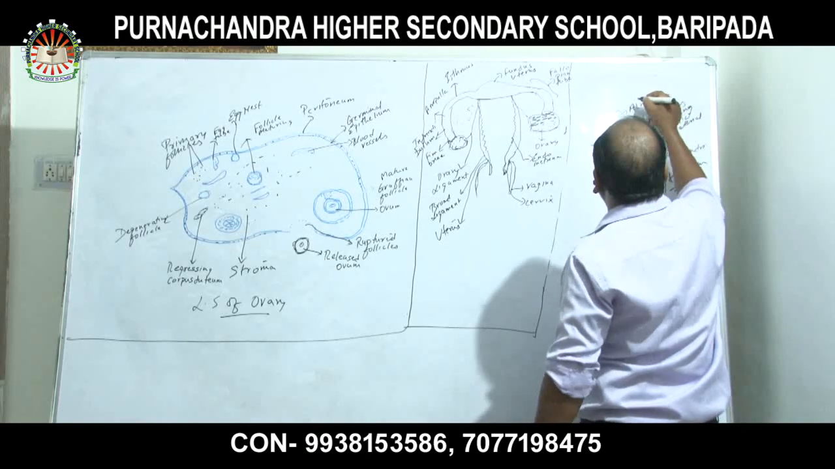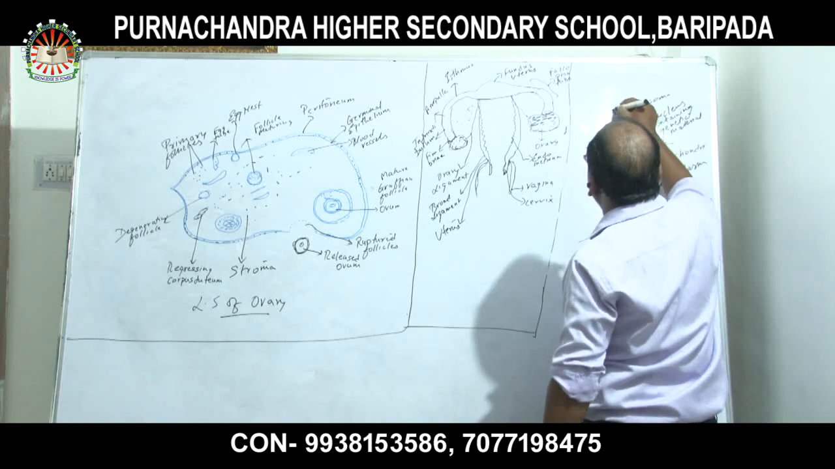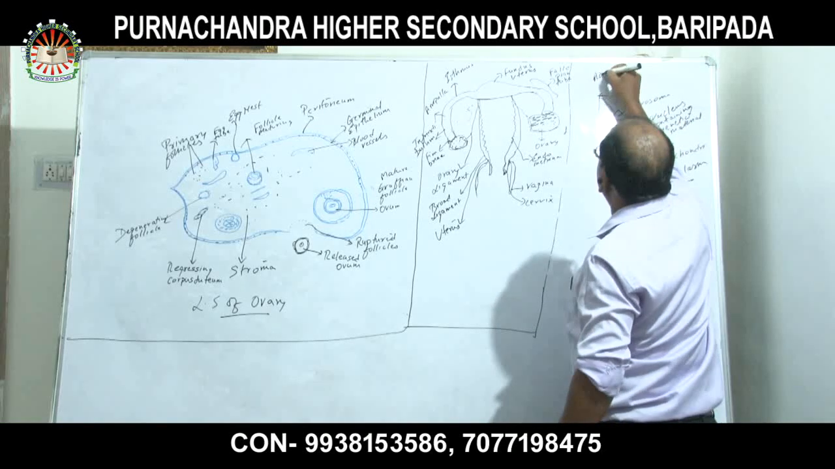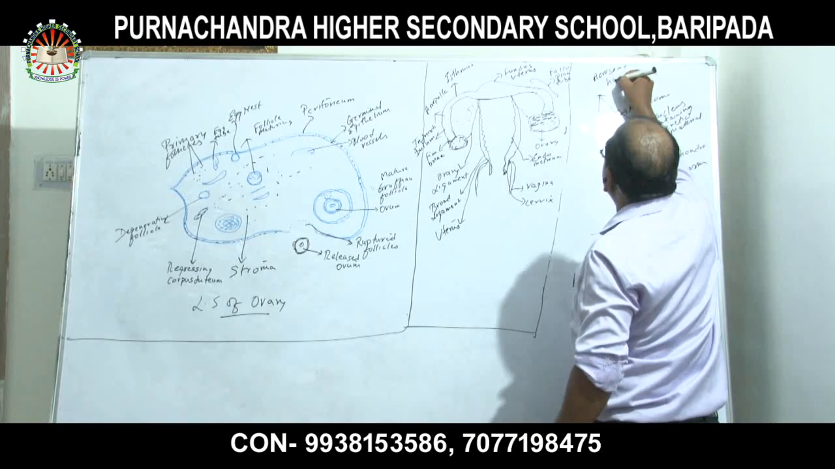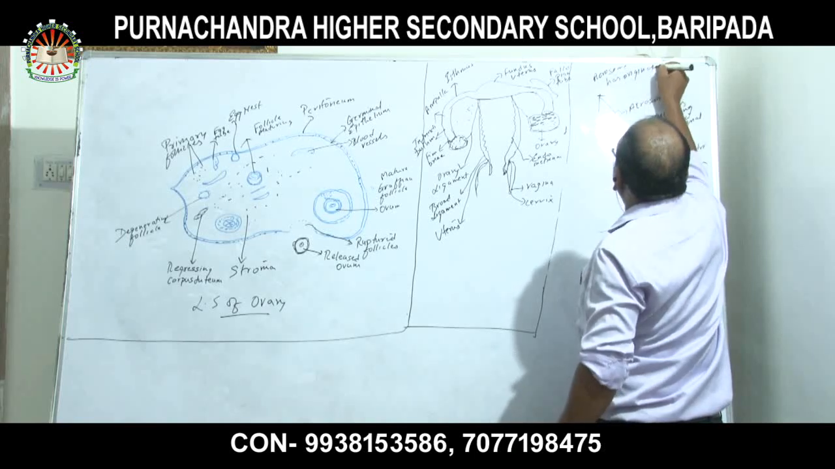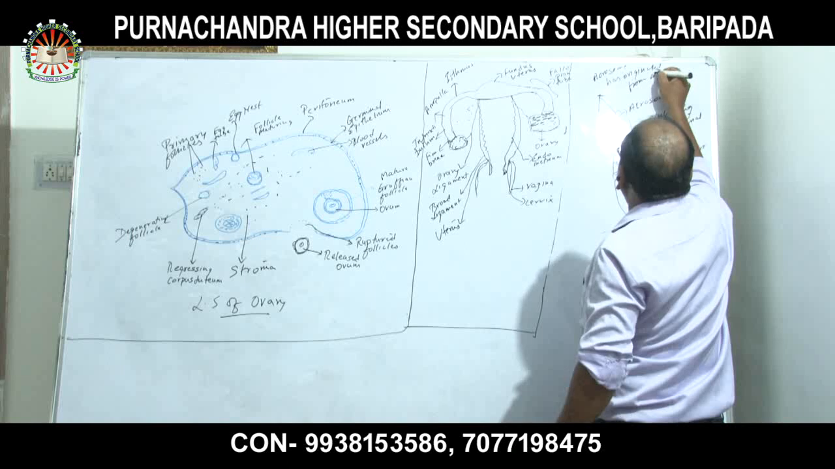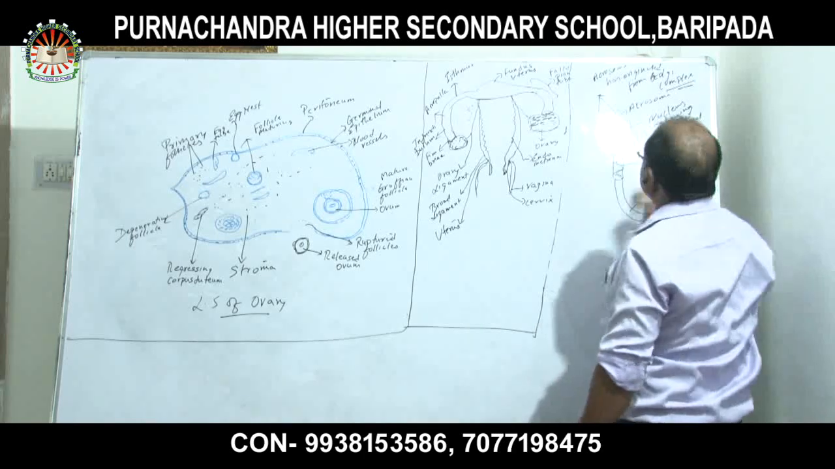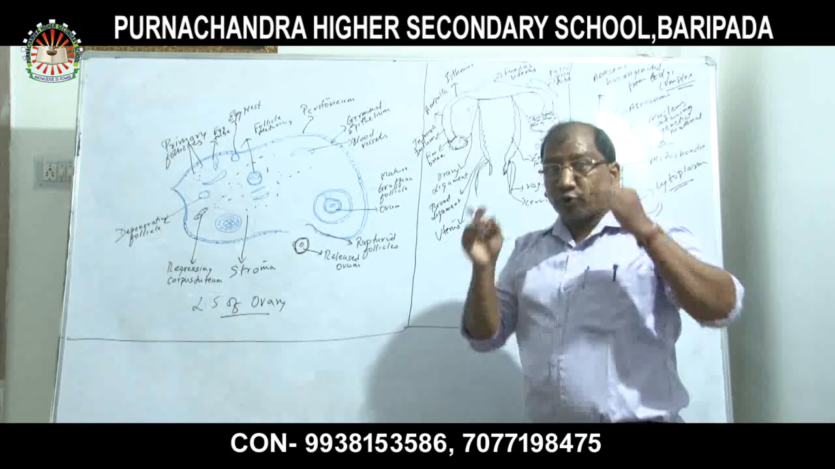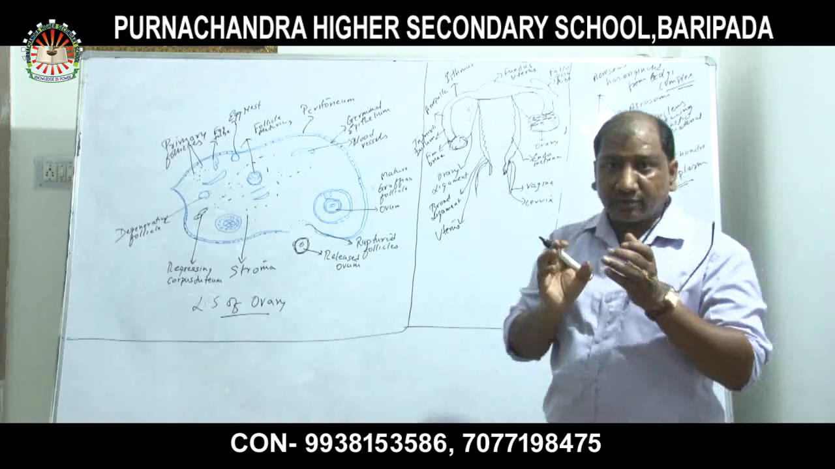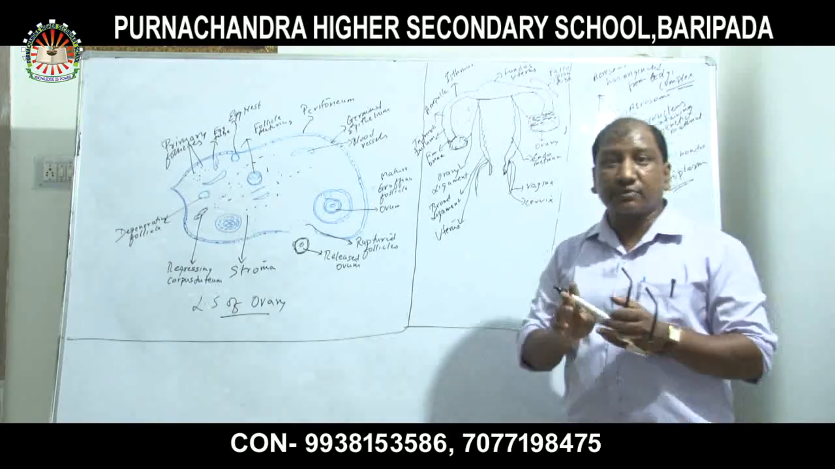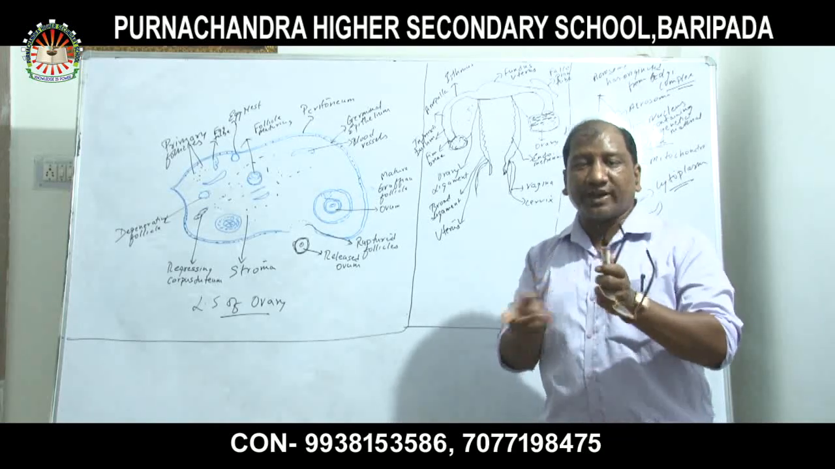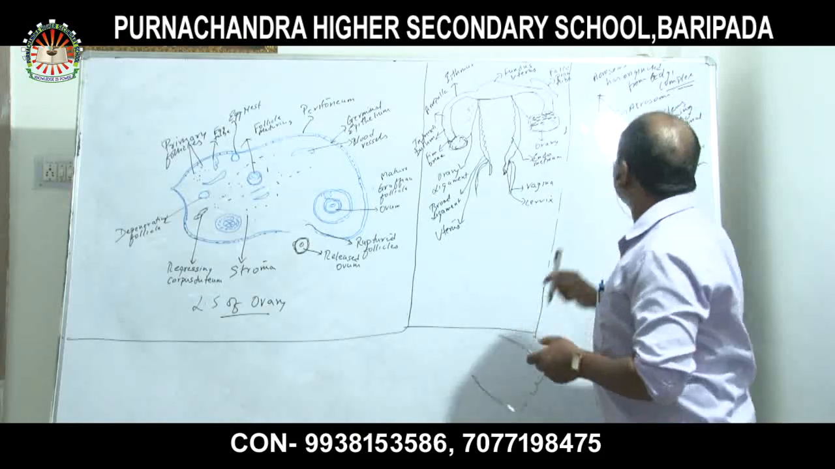Now, the acrosome of the sperm has come from where? The Golgi complex. This acrosome has originated from the Golgi complex. Inside the acrosome some fluids are present which help the sperm penetrate into the ovum.